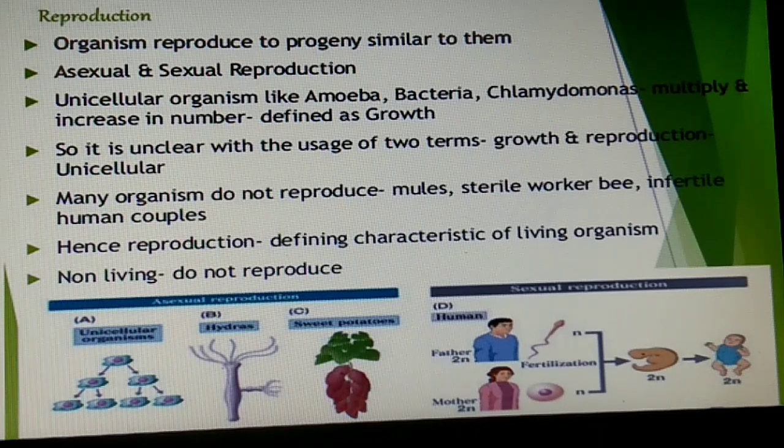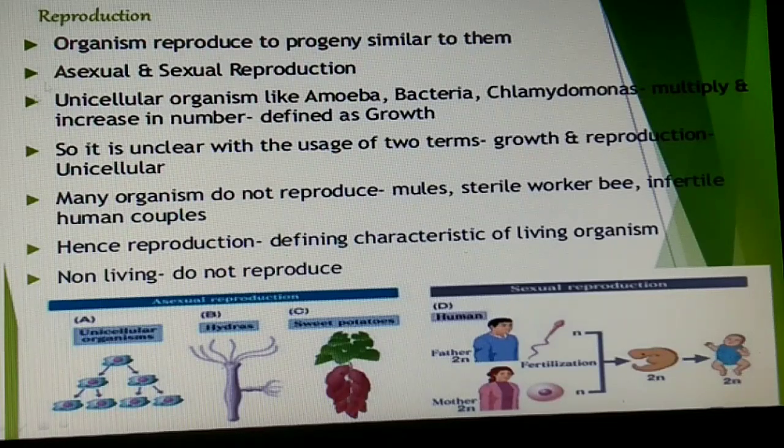There are many organisms which do not reproduce. Can you give me some examples? For example, students, we have mules, sterile worker bees, infertile human couples, etc. These are the organisms which do not reproduce. Hence, reproduction also cannot be an all-inclusive defining characteristic of living organisms. Fine, but it is one of the characteristics of living organisms.